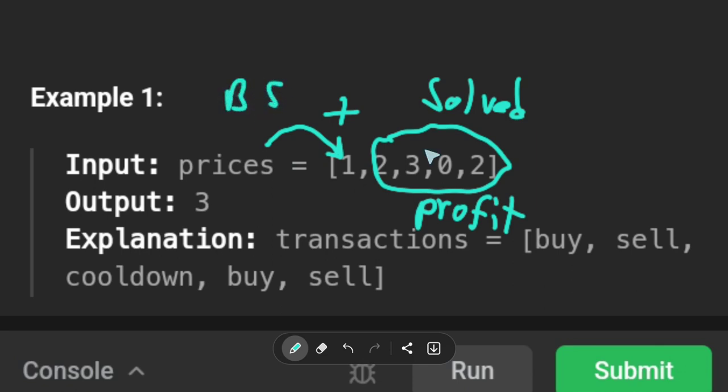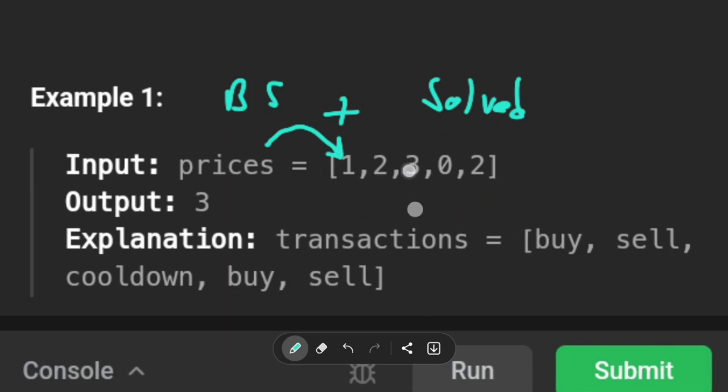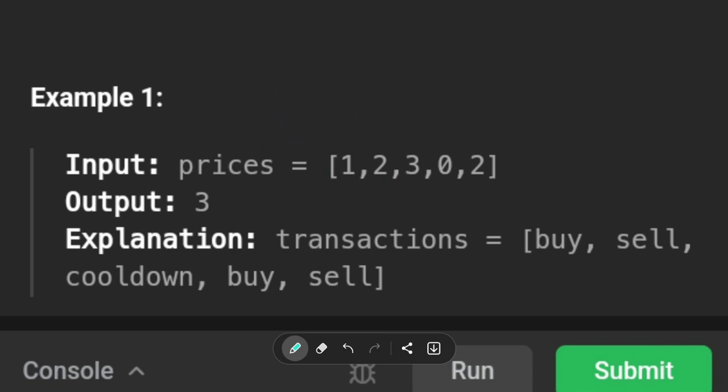So how do we choose? How do we solve a subproblem with recursion? And what if in this problem we bought here, so we cannot buy also here? So for that purpose, our recursive function will actually receive the action to do. So let's look immediately directly at the solution.